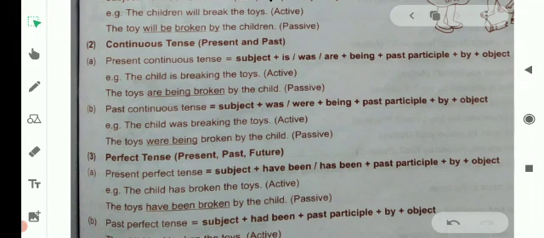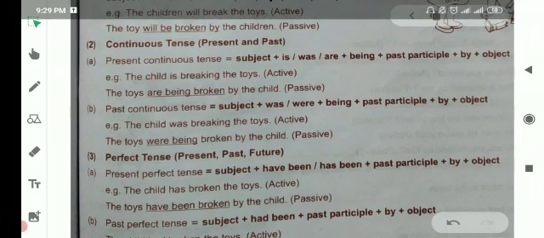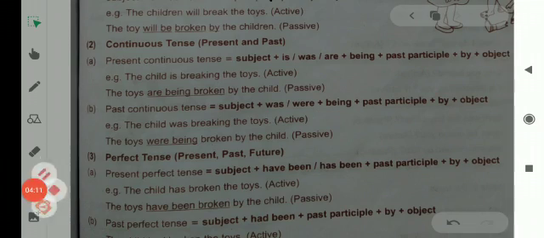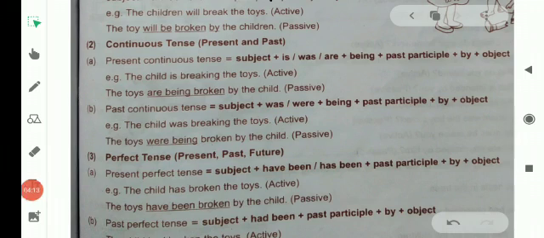First of all, let's see the formula or the structure of the sentence. We use subject plus is, am, are; here was is not needed. Is, am, are plus being plus past participle plus by plus object. While changing present continuous tense into passive, we use subject plus is, am, are.